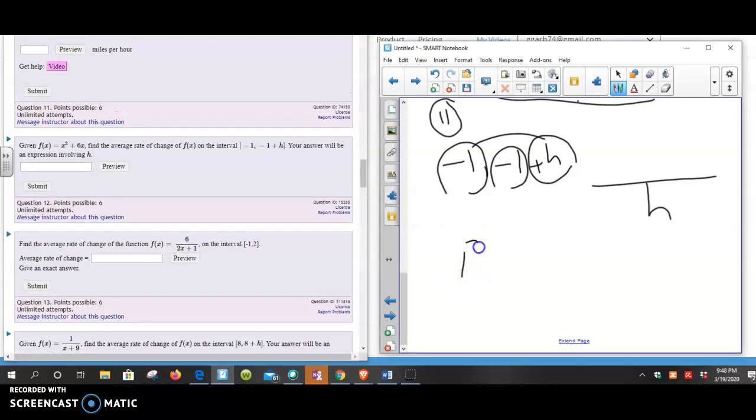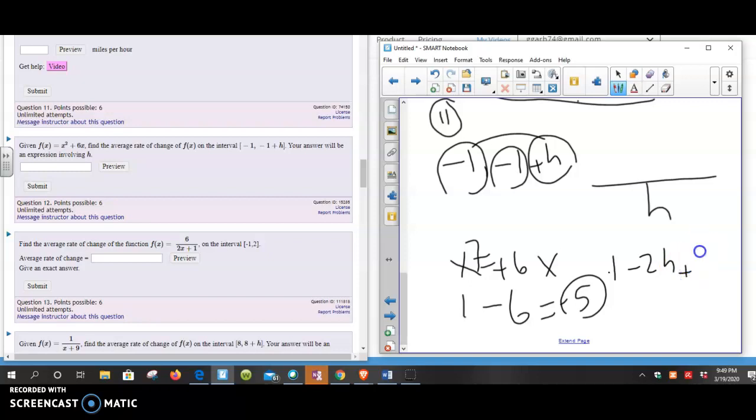So we have x squared plus 6x. We have to put in negative 1. So it's going to be 1 minus 6, which is negative 5. And the other one there is negative 1 plus h, so I have to square that one. That's going to be 1 minus 2h plus h squared, so that's h squared minus 2h plus 1, and then minus 5. So you're going to get h squared minus 2h minus 4 over h, and you have to simplify that down. I'll pick up